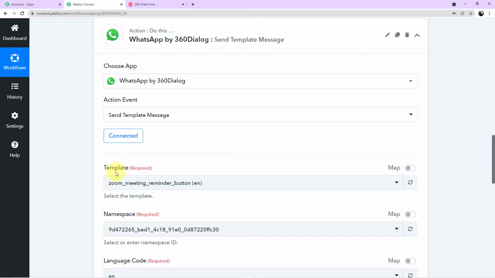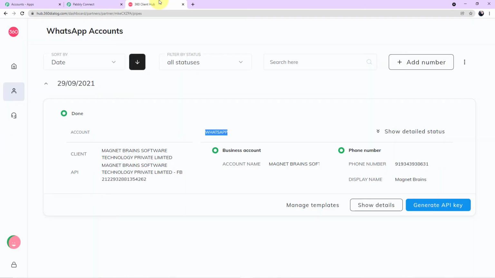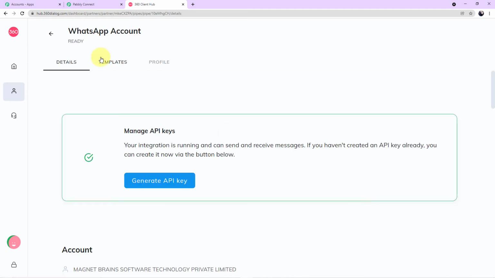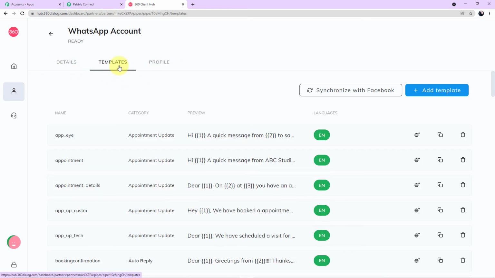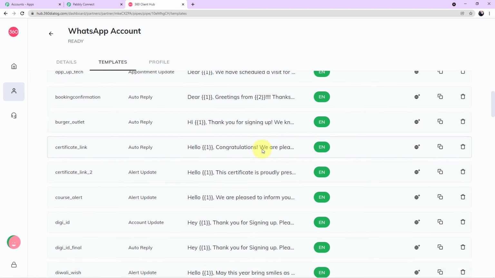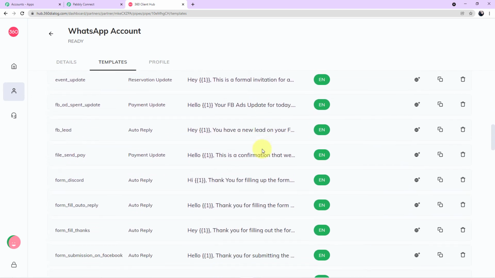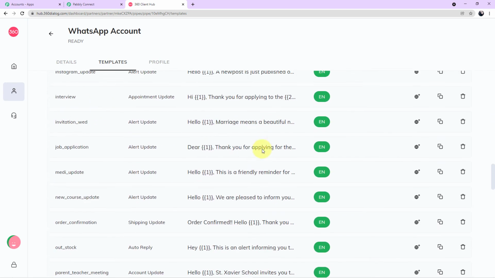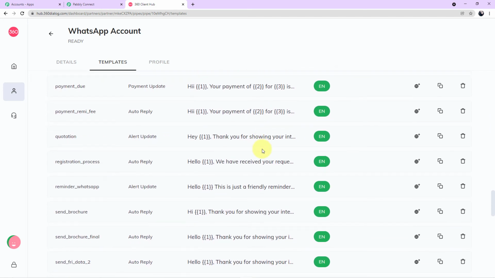Now the first field which we have to fill is for the template. So let me show you what a template is first. If I go back to my account on 360 dialog, now beside generate API key, it is written show details. You have to click here and you can see three options given on the top. Among the options, you have to click on templates and you can see on my screen, guys, these are the various templates I have created which are there in my 360 dialog account. Now let me show you the particular template which I have created for my current workflow.